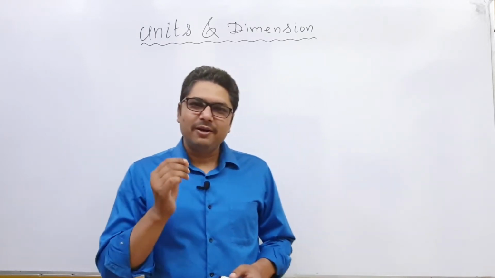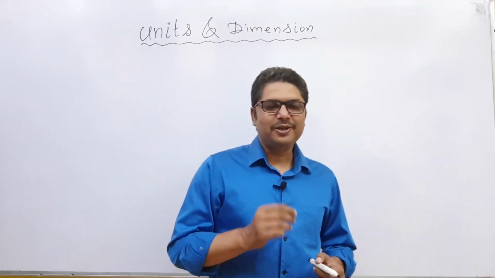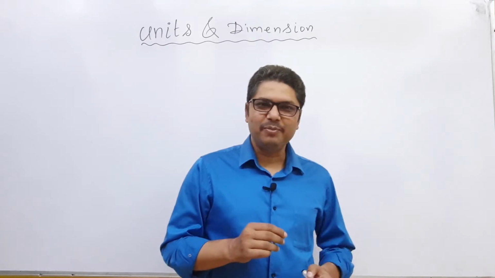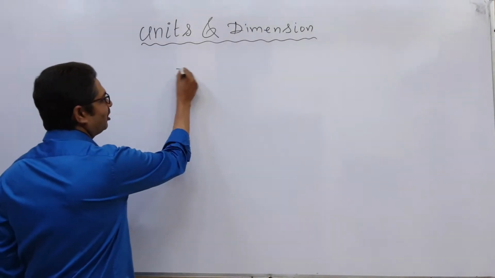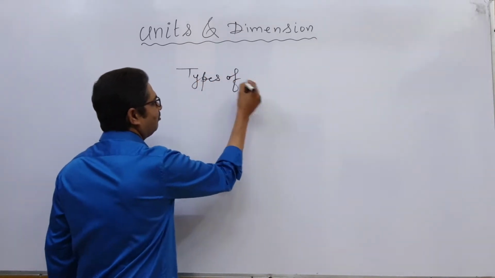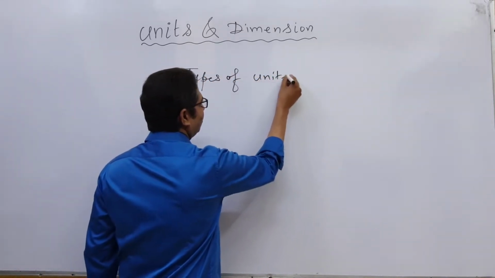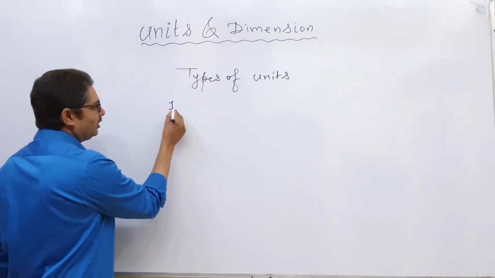Now, we are going to understand types of units. There are basically 4 types of unit.